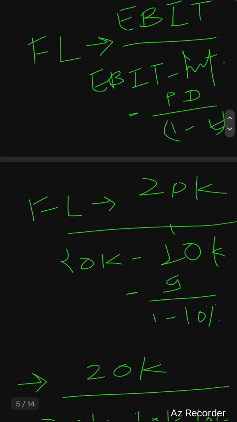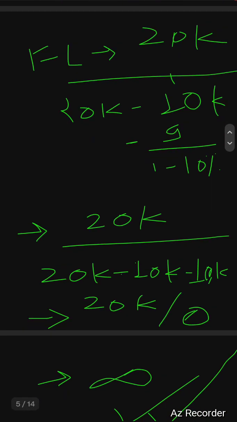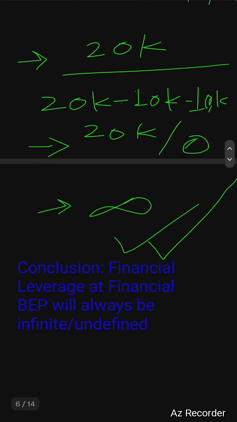So in the instant case, we know the denominator will be 0 because EBIT will always be equal to interest plus preference dividend. So the denominator will be 0, which means 20,000 divided by 0, the answer will always be infinity.